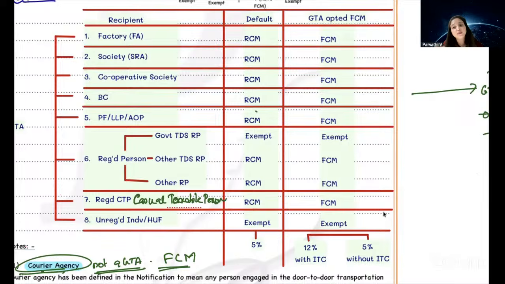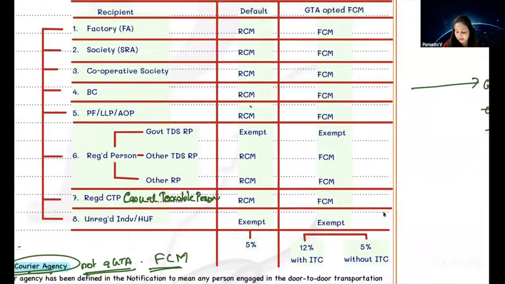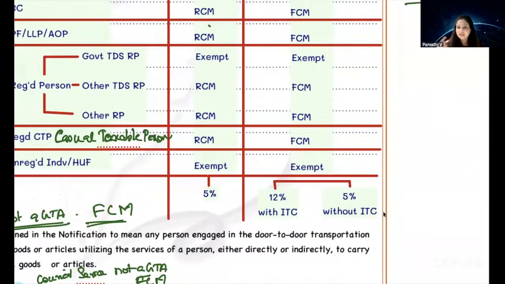What if GTA opts for FCM? What is the rate of GST? We learned that there are two rates. If GTA wants, they can opt for 5%. If they opt for 5%, then they cannot claim ITC on their inward supply. But if they opt for 12%, they can claim ITC on their inward supply. Now, the only amendment is this 12% has been made 18%.